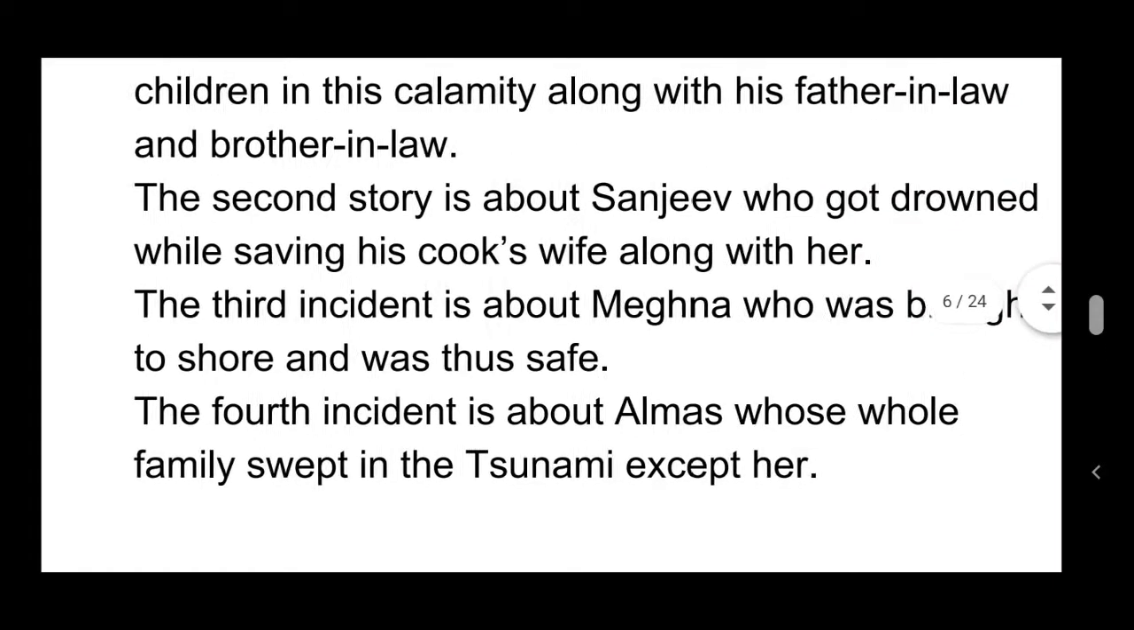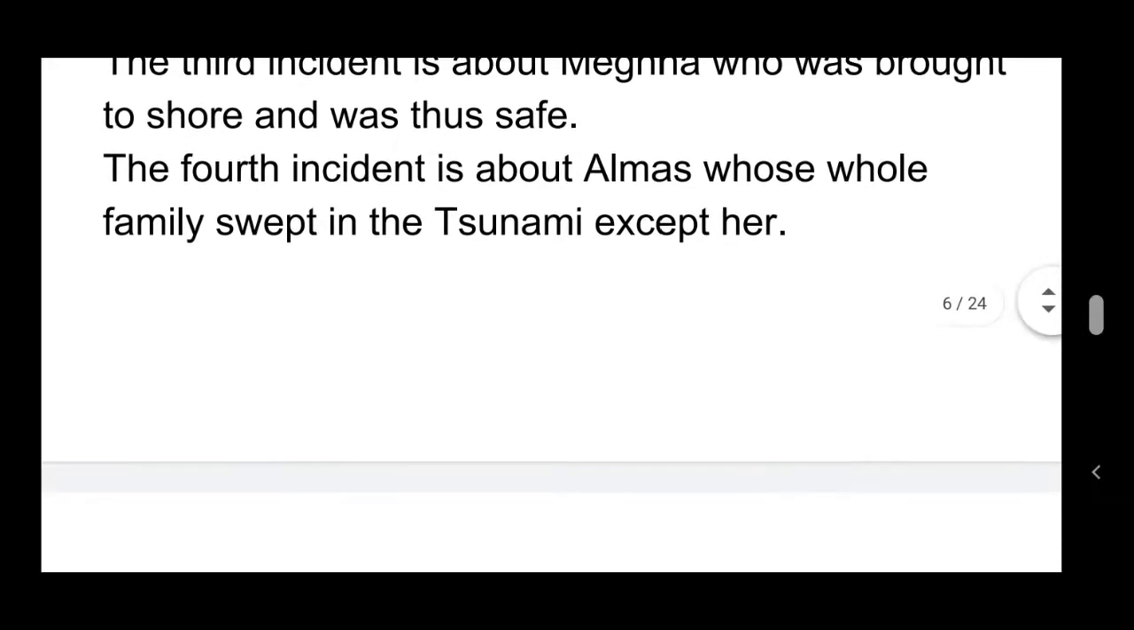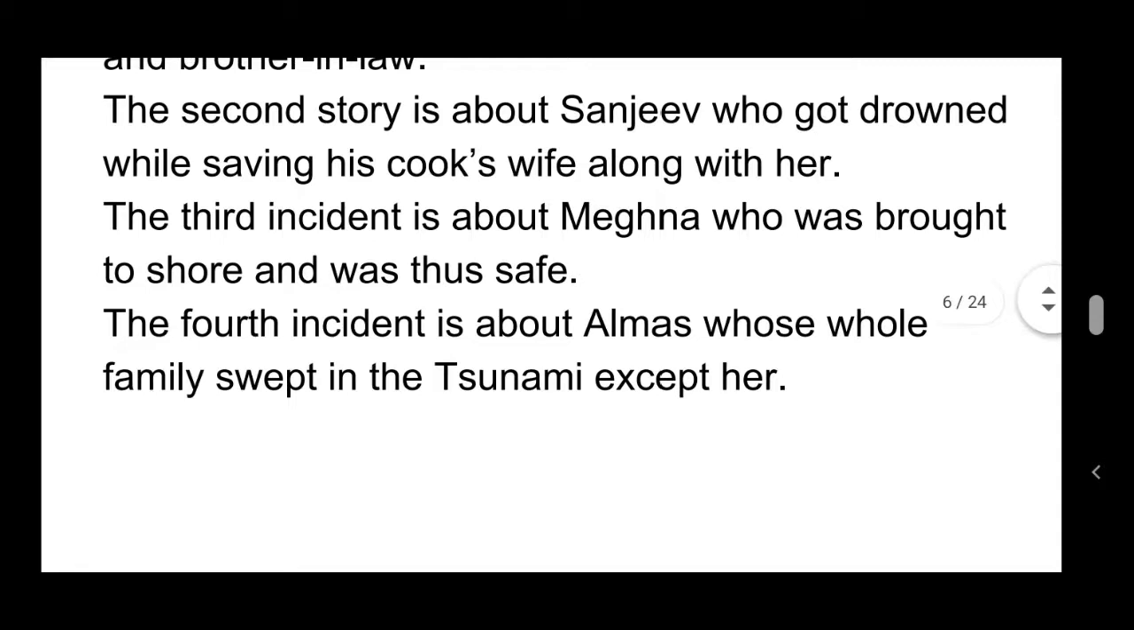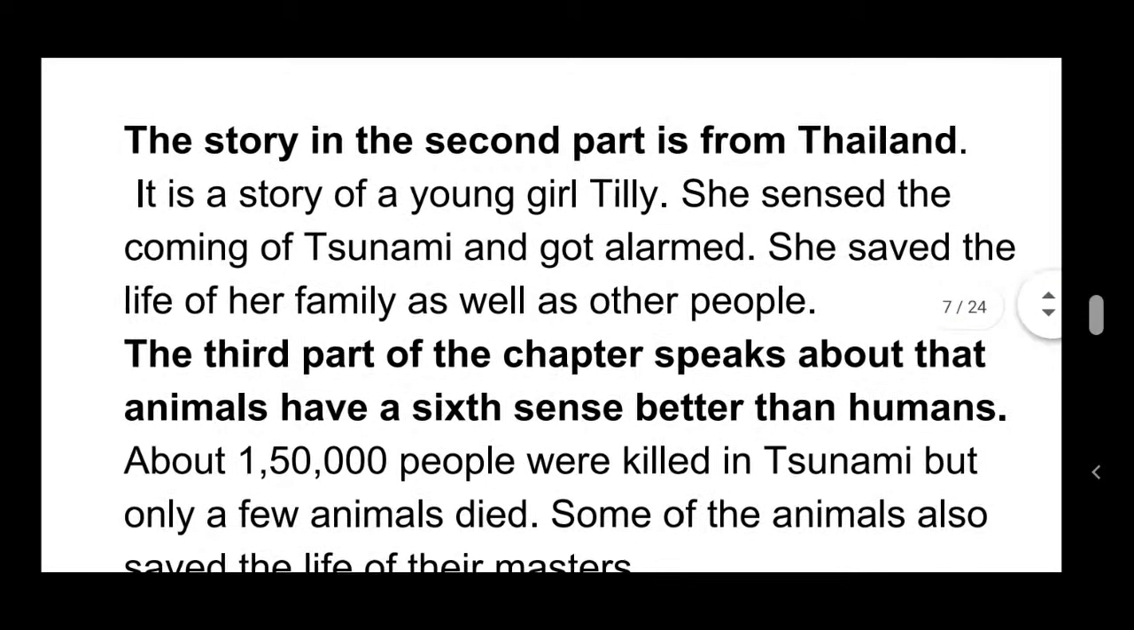So in the second story we have the third incident, and look at the fourth incident, it is Almas. The third and fourth incidents are similar to each other. In the third incident the character is Meghna, who was brought to shore and was thus safe. In the fourth incident it was about Almas, whose whole family was swept away in the tsunami except her. So the story in the second part is from Thailand. It is a story of a young girl, Tilly. She sensed the coming of a tsunami and got alarmed. She saved the life of her family as well as other people.